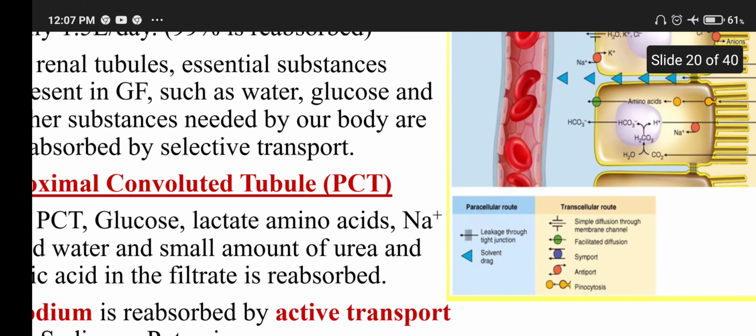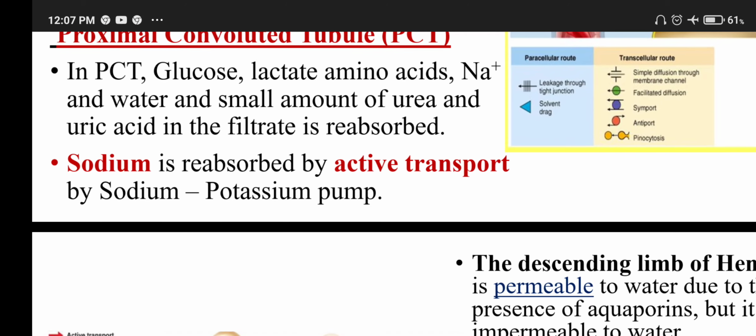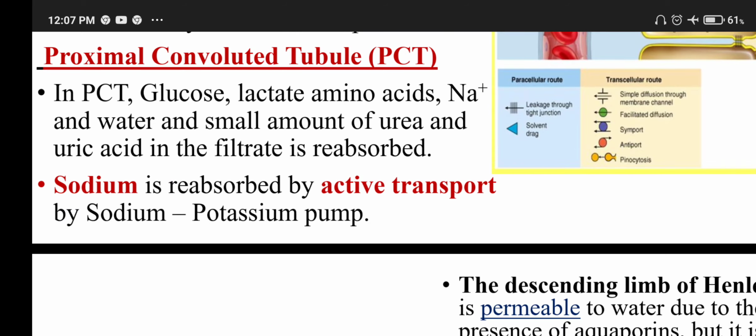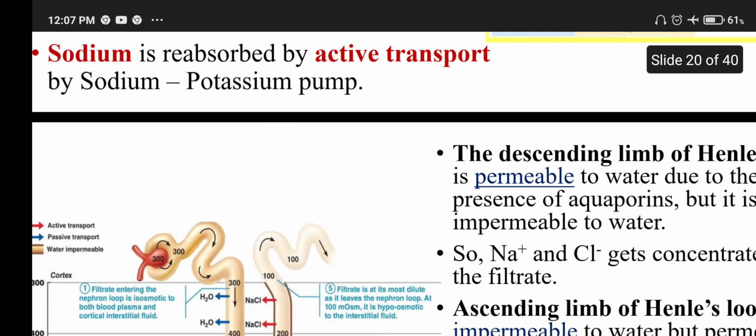The first part, before Henle's loop, is called the proximal convoluted tubule. In the proximal convoluted tubule, glucose, lactate, amino acids, sodium ions, water, and a small amount of urea and uric acid in the filtrate are reabsorbed. Sodium is reabsorbed by active transport by the sodium-potassium pump.